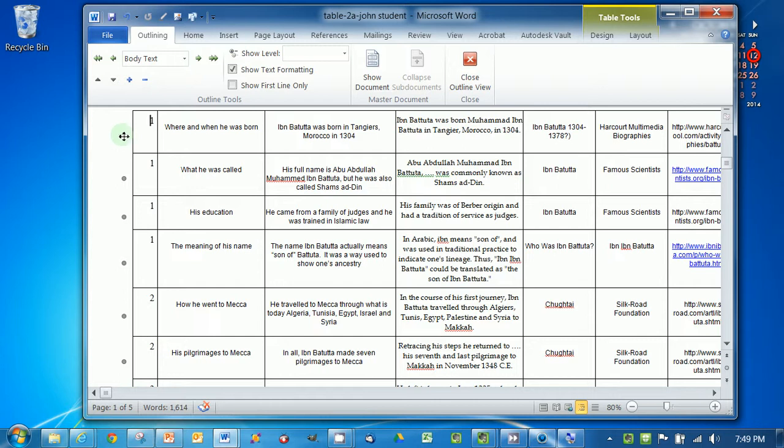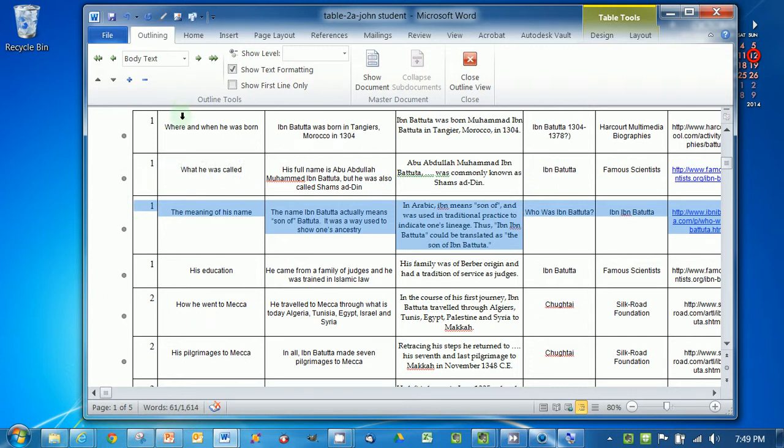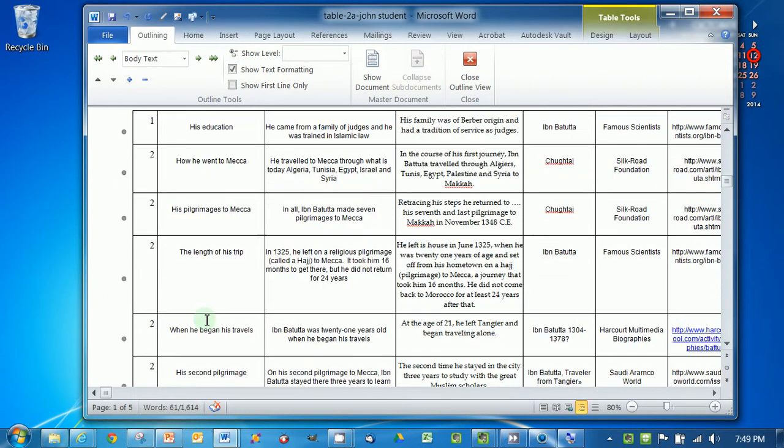And so I can just organize this here by going, okay, when he was born, what he was called. Many of his names should go after what he was called. So notice, see the line, how it moves? I can move this line up and down wherever I want it to go and let it go. So now I've got when and where he was born, what he was called, the meaning of his name, his education, how he went to Mecca.